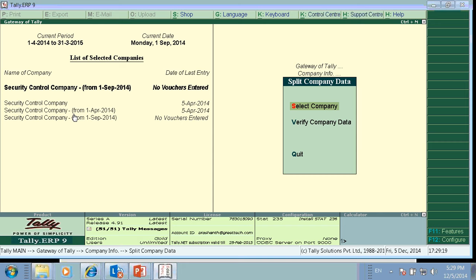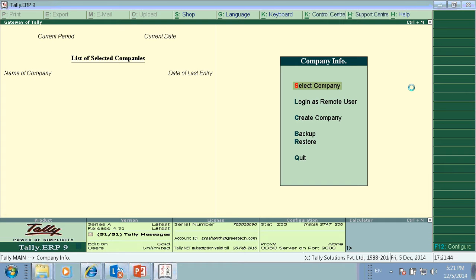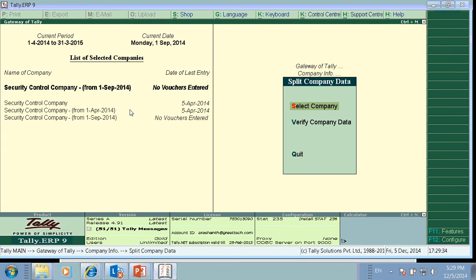In the same way, if you have data for multiple financial years, say for example, from 1st April 2009 till date the transactions are passed in a particular company, and you split on 1st April 2014, from 1st April 2009 to 31st March 2014 there will be a separate company. From 1st April 2014 onwards, you can maintain the data. And your existing company, that is the main company, will also remain as it is.